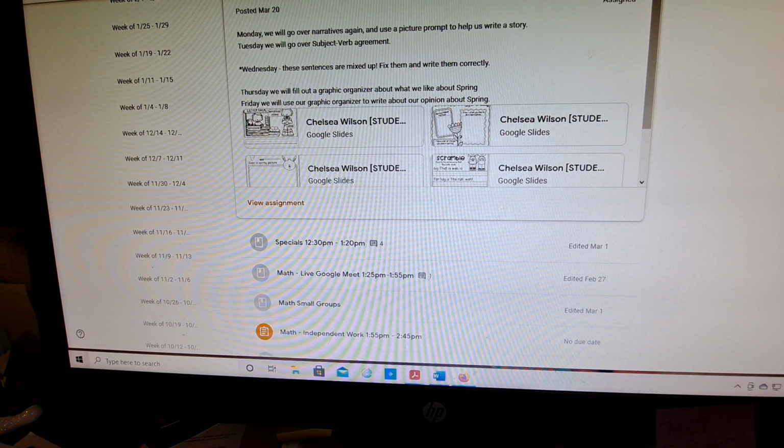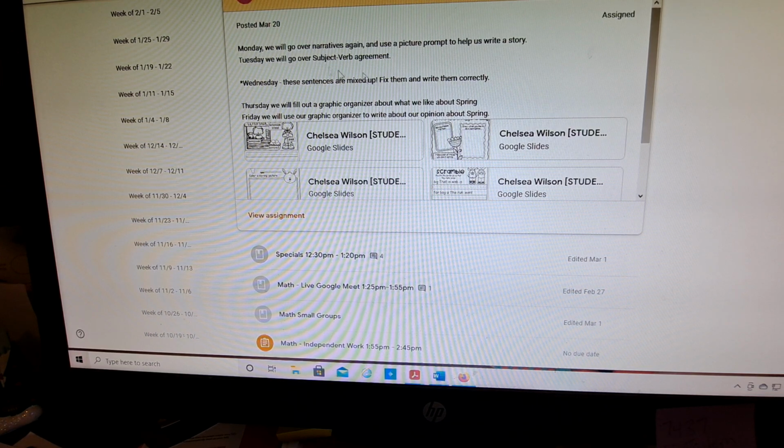On Monday, we are going to go over narratives again. We've got another picture prompt of a lemonade stand. So we're going to try to do just a simple narrative, like maybe a first, next, and last, so that we have kind of the beginning, the middle, and the end. So we're going to work on that Monday. Tuesday, we're going to talk a little bit more about subject-verb agreement.